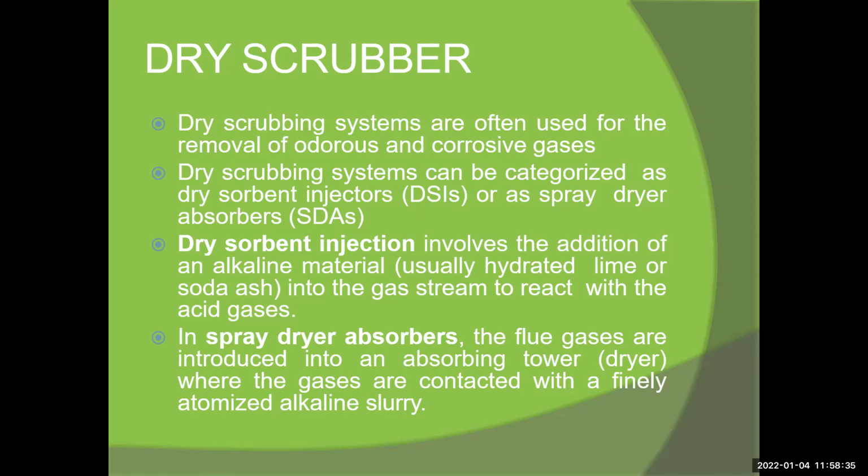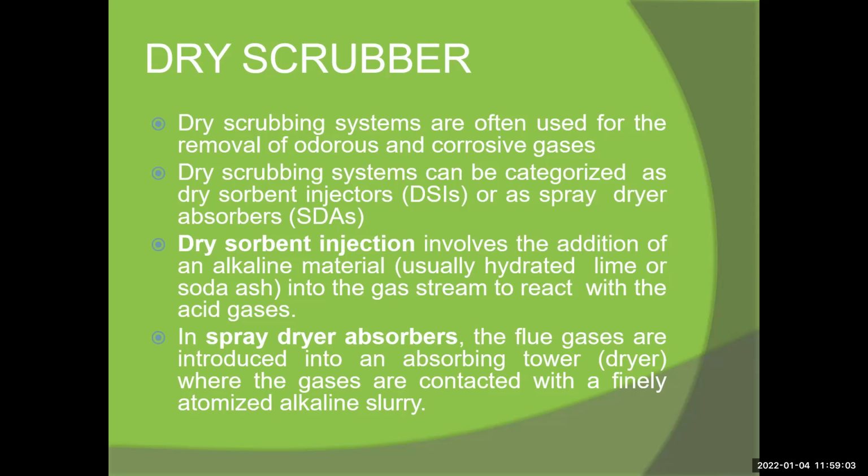Now the main types of dry scrubbing system are dry sorbent injection and the spray dryer absorber.